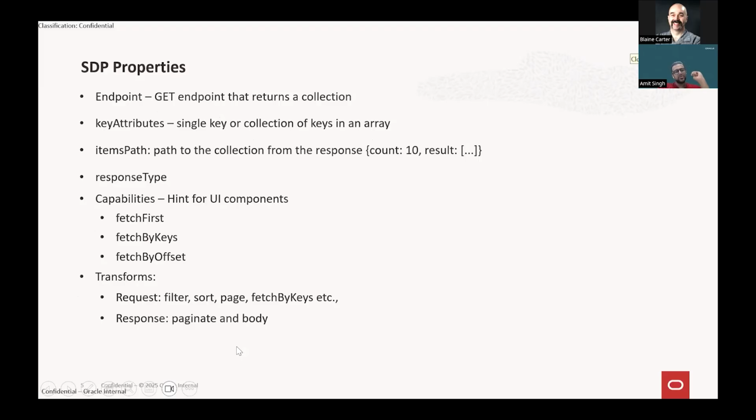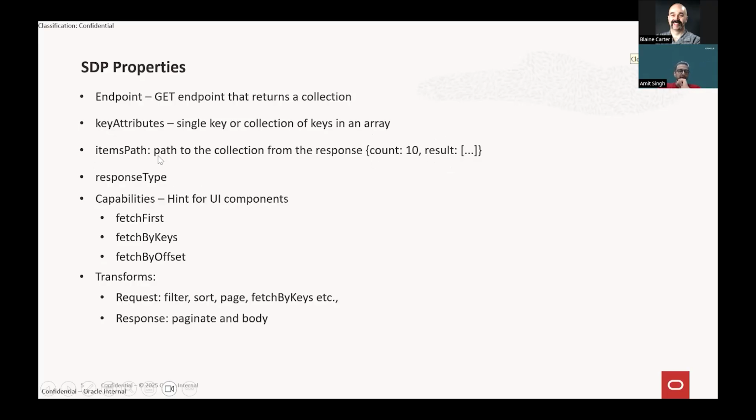Items path. Suppose we have an endpoint which gives us data as a nested object. Maybe a count, and some more additional properties. And finally, it will have this collection, that means the array, and this property name is result. In case of ORDS or Fusion, it is called items, right? But in case of some other third-party API, the property name might be result. So in this items path, I need to point to the collection that is coming from my response. In this case, it will be result, right?